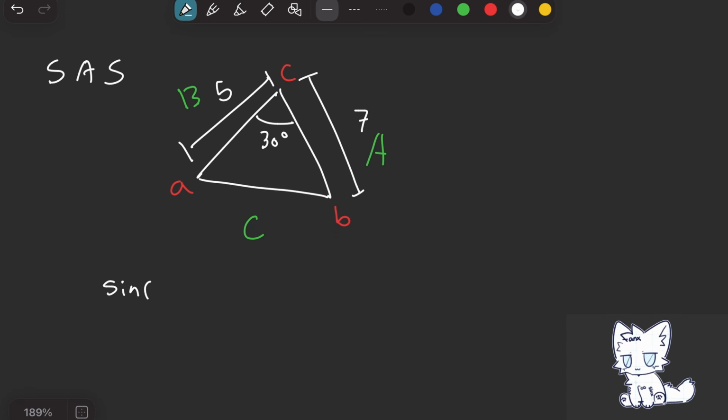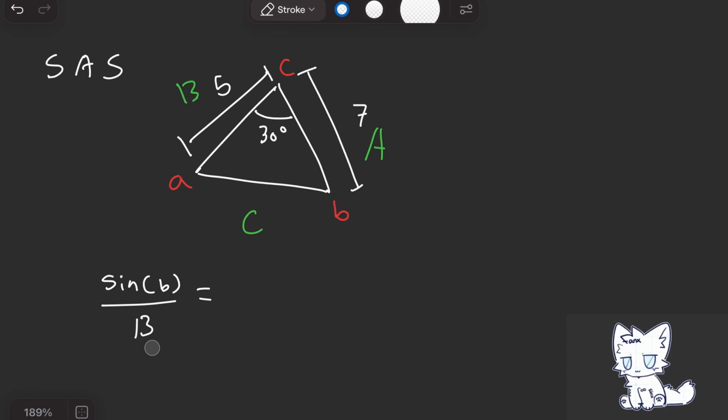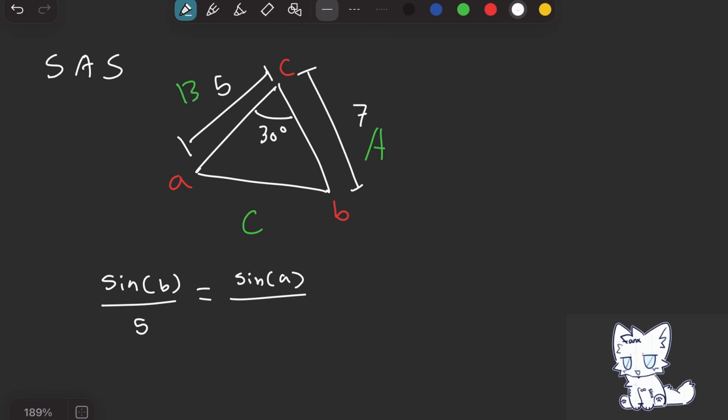Let's say sine of little b over big B is equal to, well, big B is known, let's just write 5. And then we have sine of A over known 7.